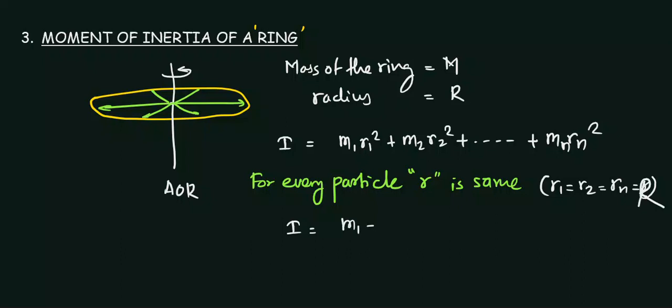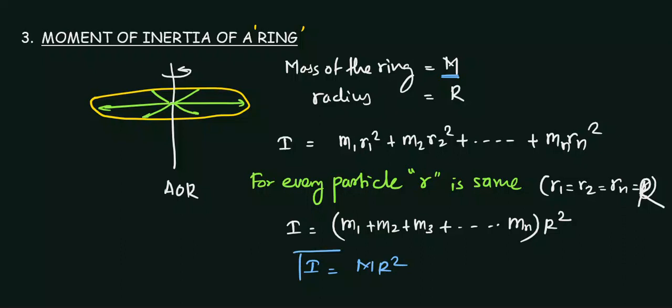So this becomes m1 plus m2 plus m3 up to mn, times r square. We know the total mass of the ring is m, so m1 plus m2 and so on completely will be m, multiplied by r square. So this is the moment of inertia of a ring about this axis of rotation. You can simply write this expression.